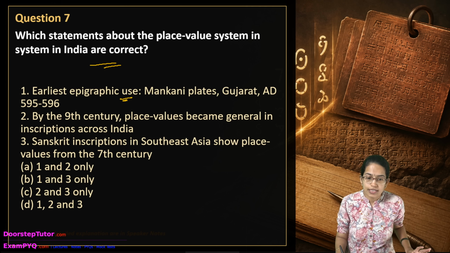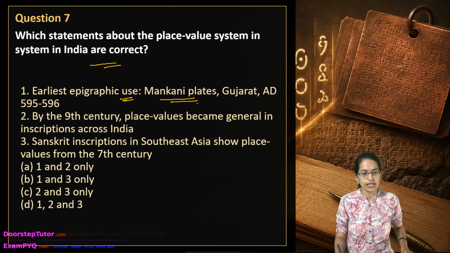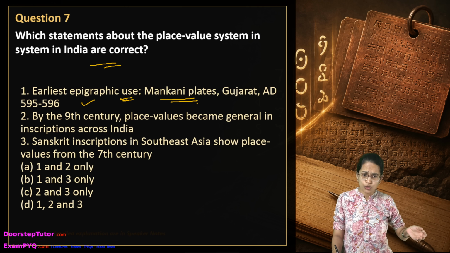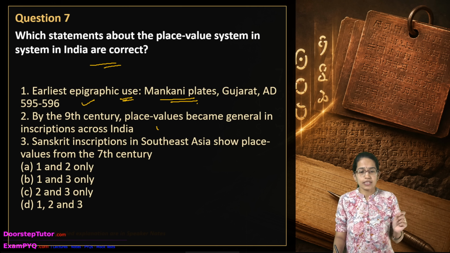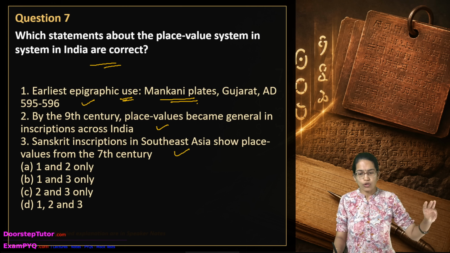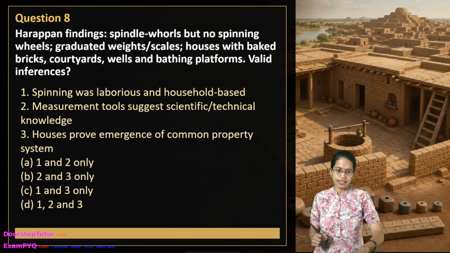Some of the earliest epigraphic uses have been cited in Gujarat, in the Mankani plate, around 595 AD. By the 9th century it appeared in inscriptions across India, and in Sanskrit inscriptions in Southeast Asia it showed values around the 7th century. So all of these are correct statements. All three of them are the right answers here.